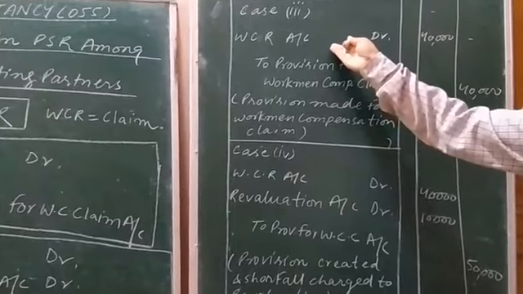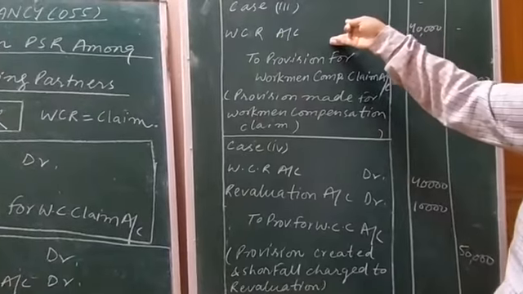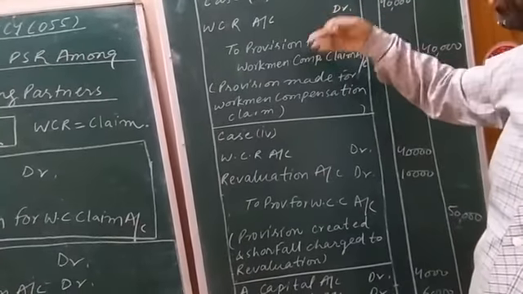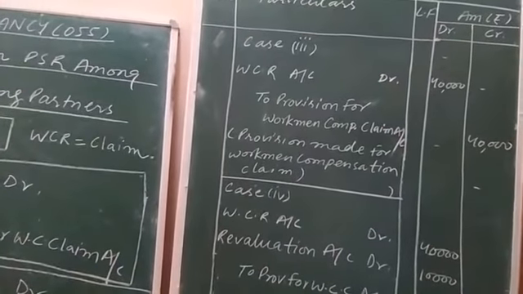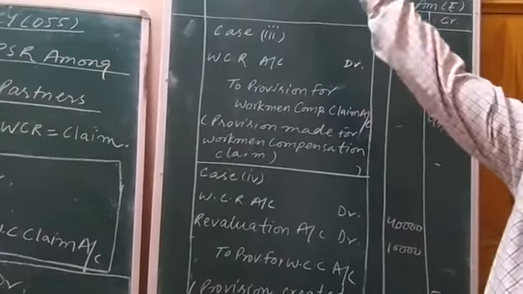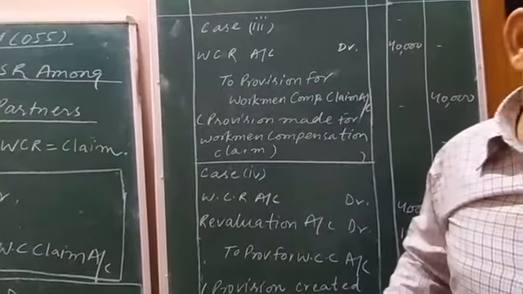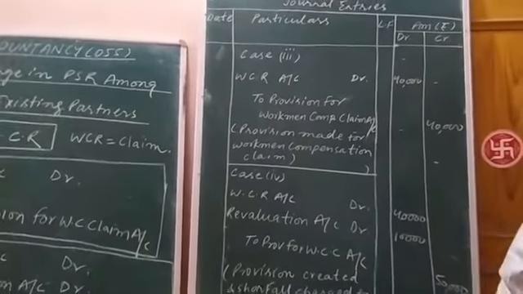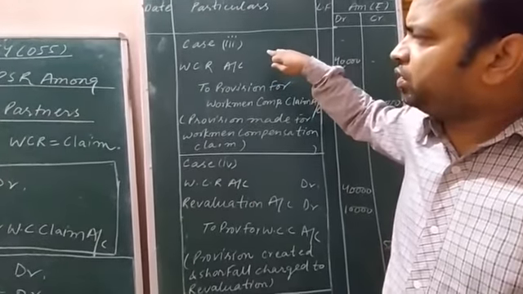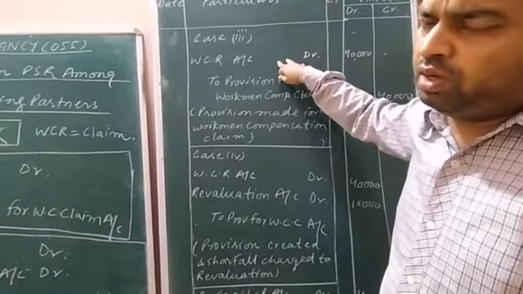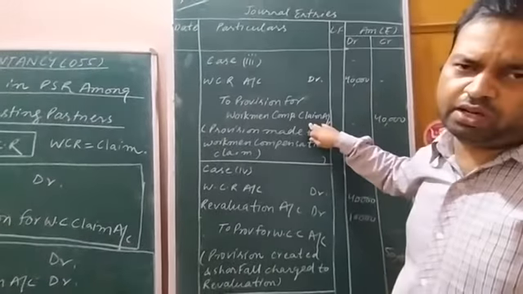So nothing will be left. Whatever amount is there in the balance sheet in front of WCR will be used this year for just meeting the claim of the workers. So our WCR will be used to meet the claim of the workers this year, and hence the reserve amount will be transferred to provision for workman compensation claim account.